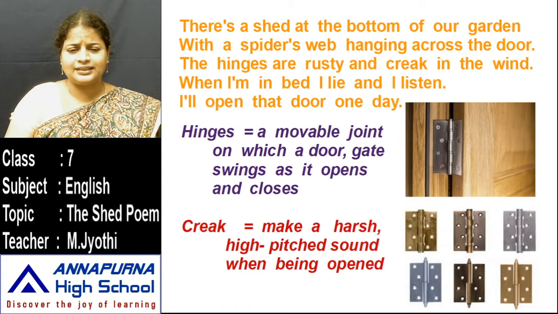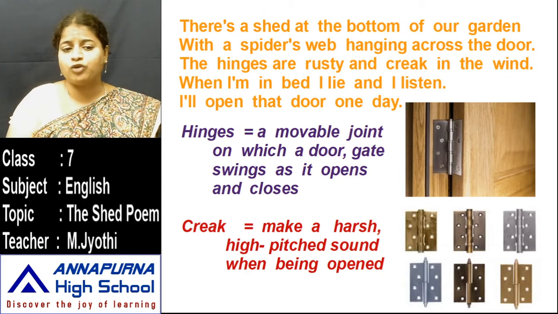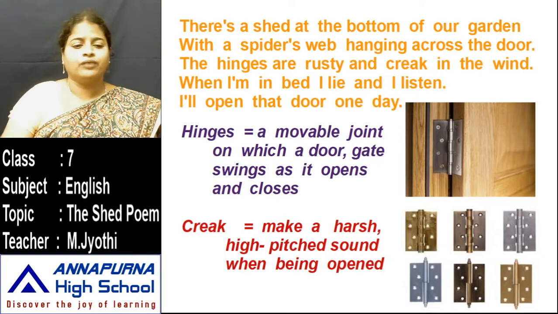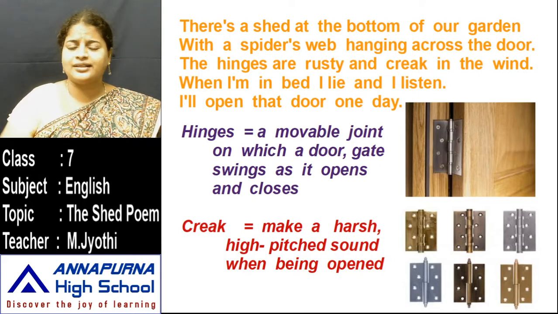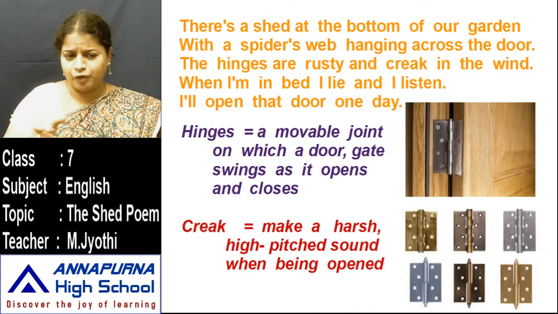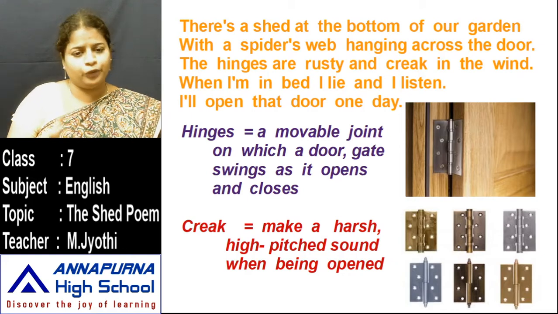I showed you the pictures of hinges, children. You please observe, all these are hinges. Where do you see these hinges, children? We find them on doors. A hinge is a movable joint on which a door or gate swings as it opens and closes. When we open or close the door, it moves. So it's a movable joint. This is called a hinge. Hinge means a movable joint in which a door or a gate swings, moves.